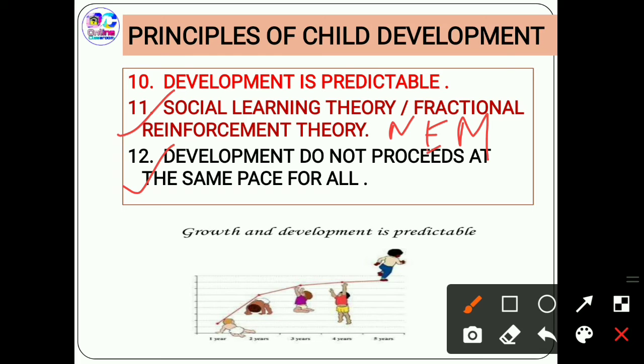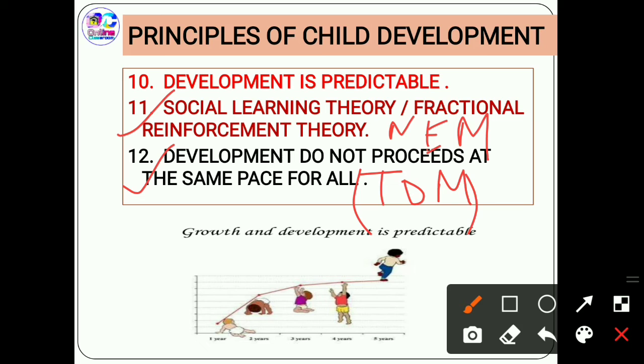The 12th one is that development does not proceed at the same pace for all. So this is also a theory of maturation. Now this theory of maturation is given by Gesell. According to this theory, the children go through similar stages of growth, although each child may move through these stages at their own rate.